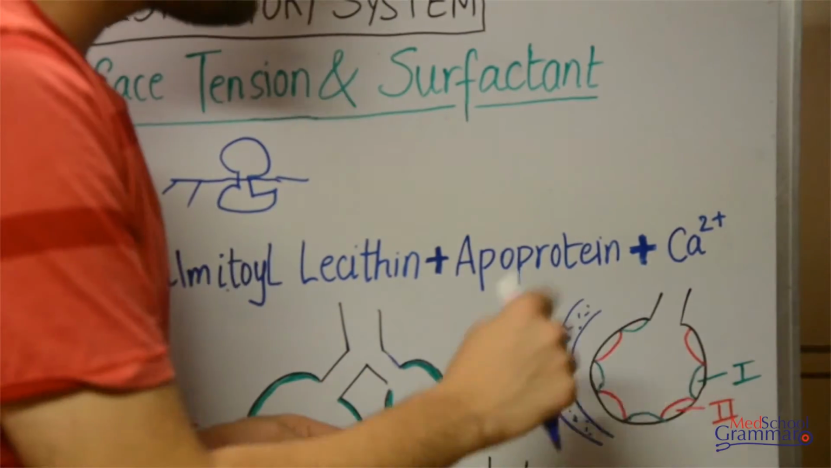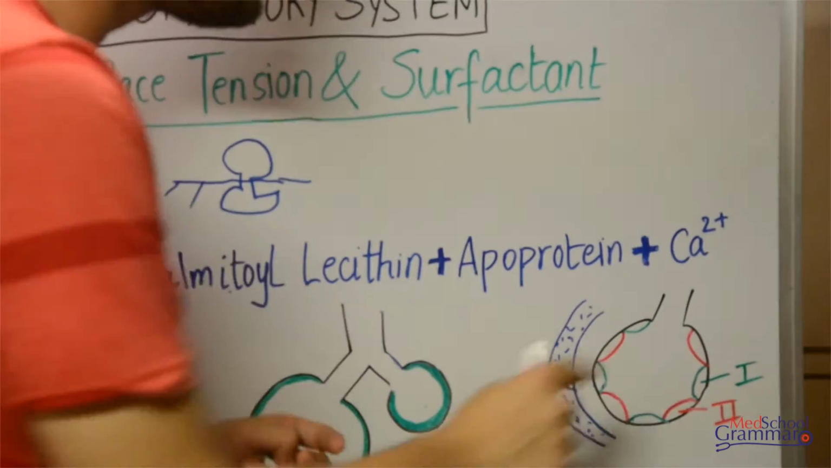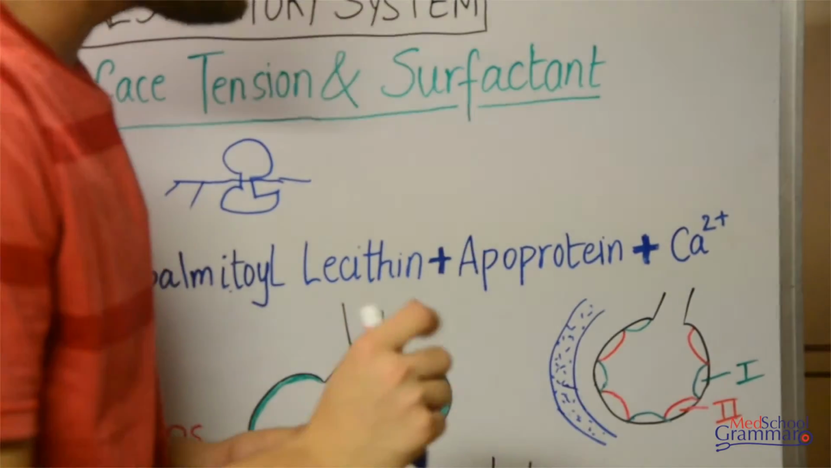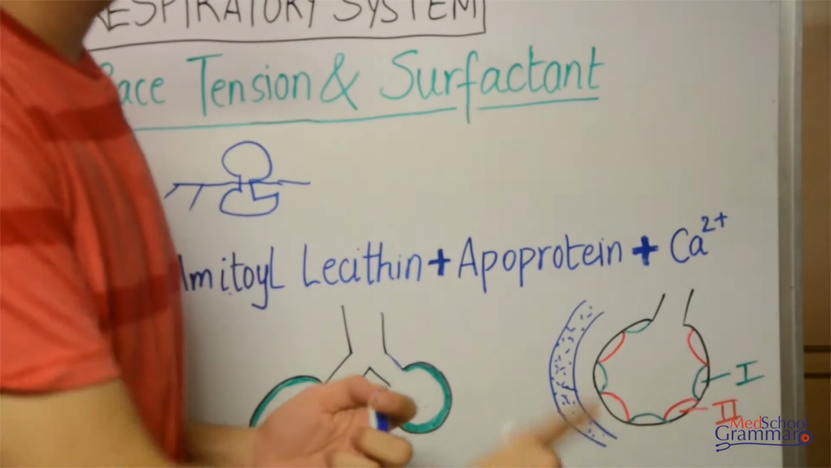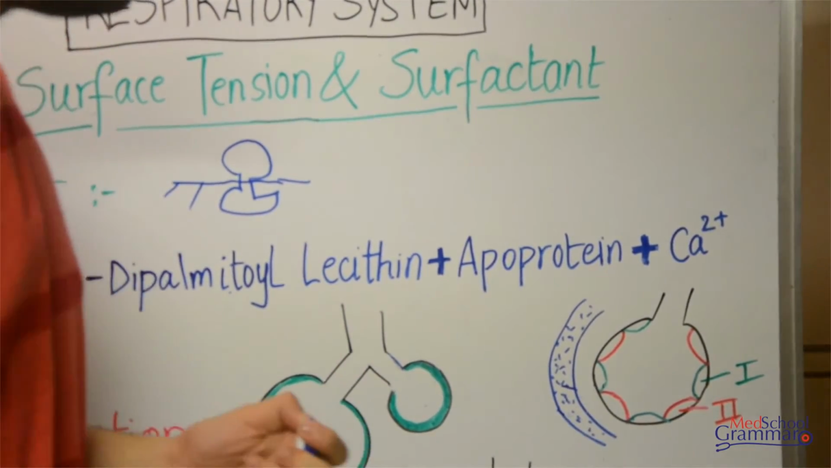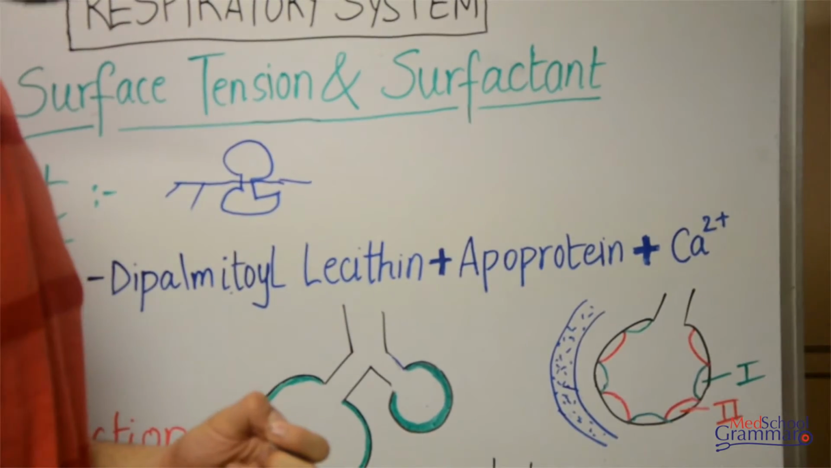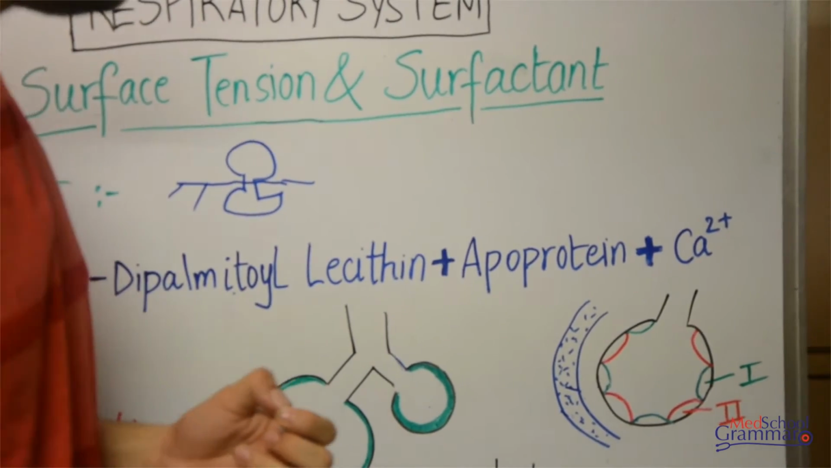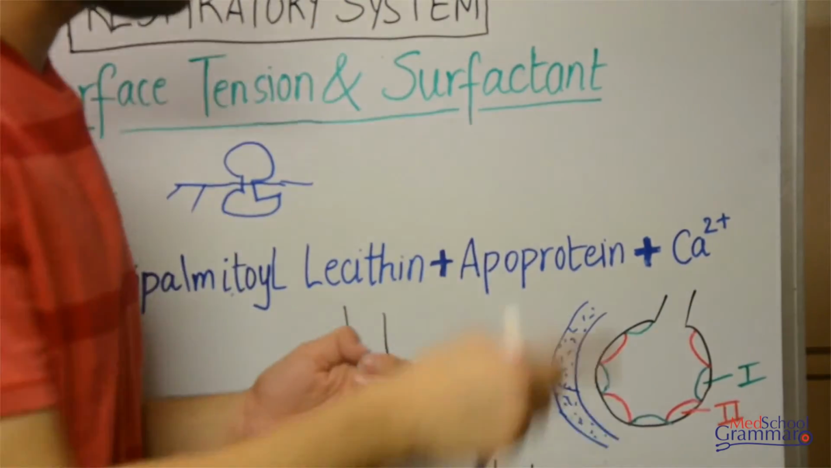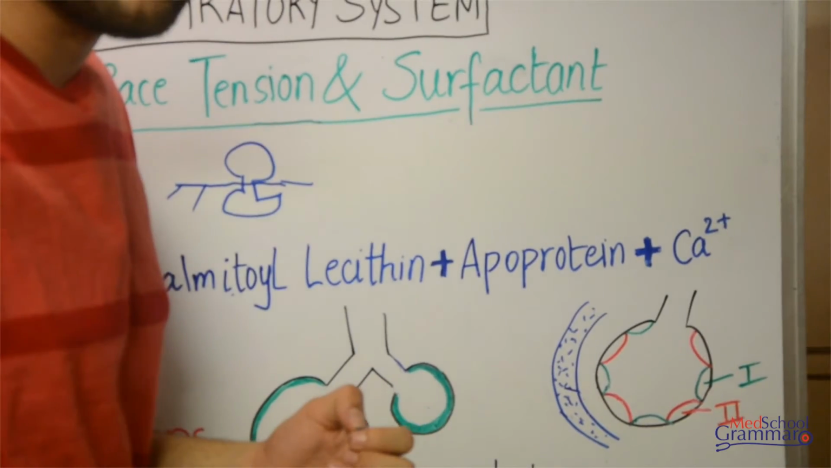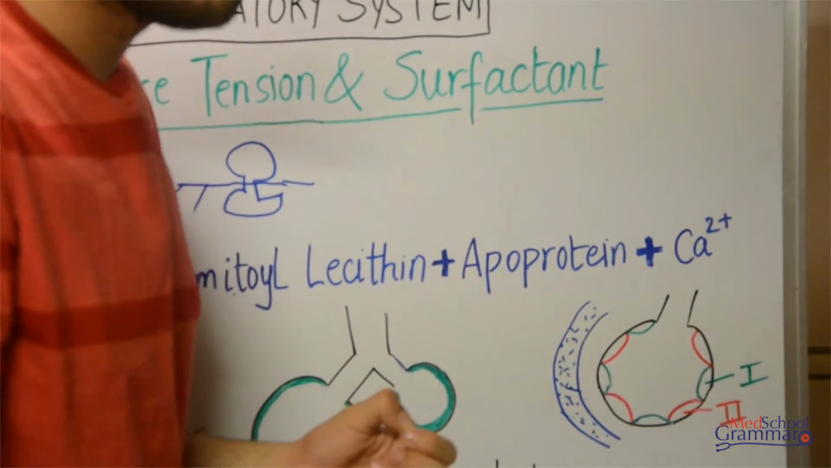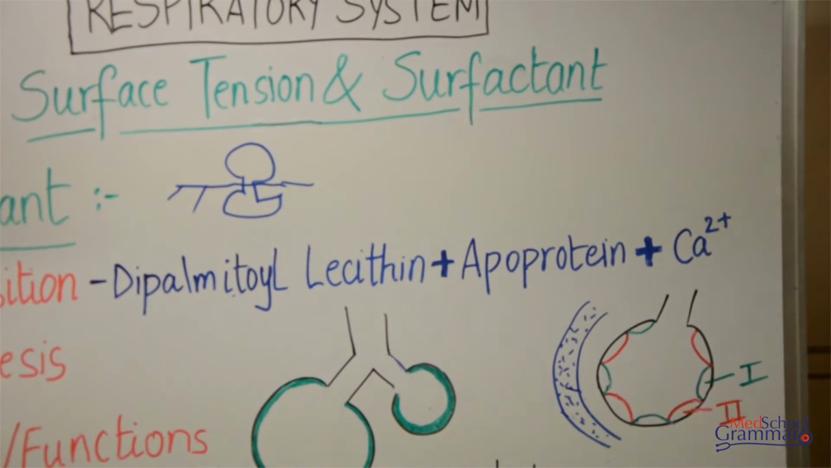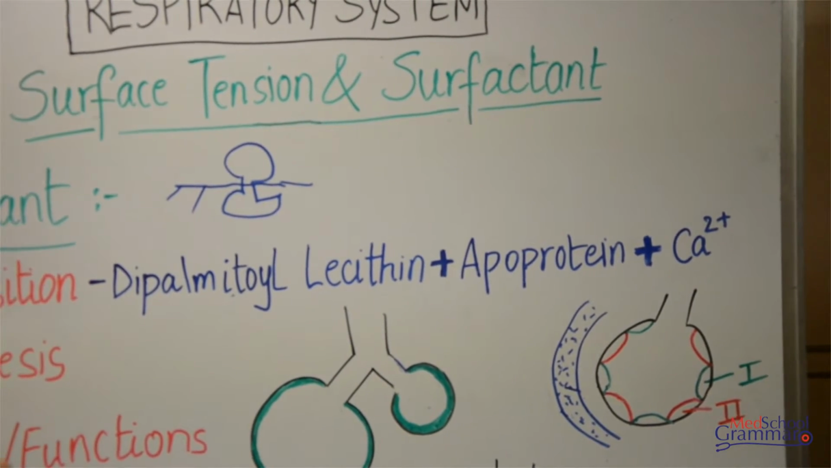Another difference between type 1 and type 2 cells is that type 2 cells contain something known as lamellar inclusion bodies. These bodies are basically the storehouses for the surfactant that is produced. The production of surfactant in these type 2 alveolar cells is in mitochondria. The surfactant is produced in mitochondria and it is stored in lamellar inclusion bodies, and from there it is secreted. So that is the synthesis, storage and secretion of surfactant from the alveoli.